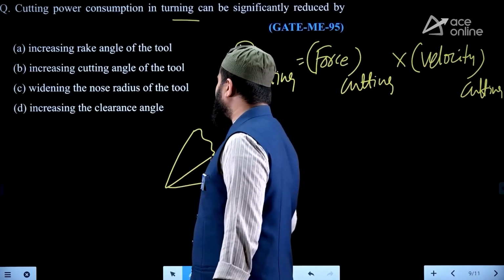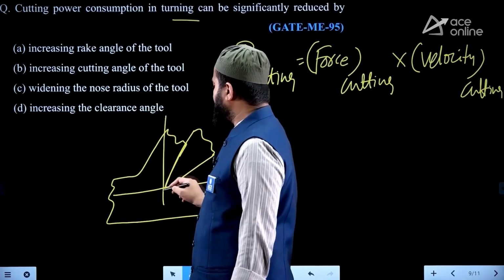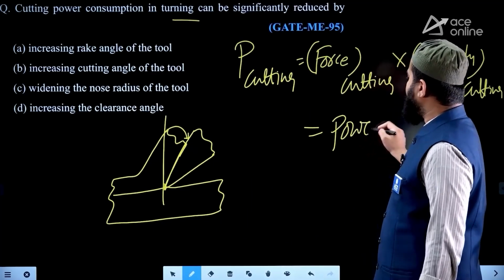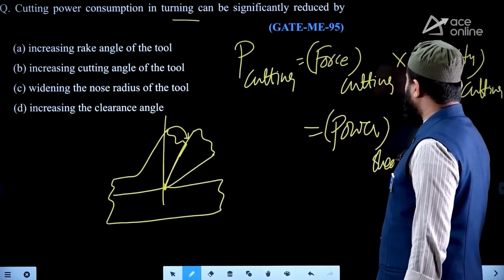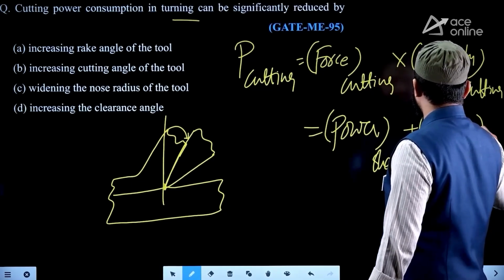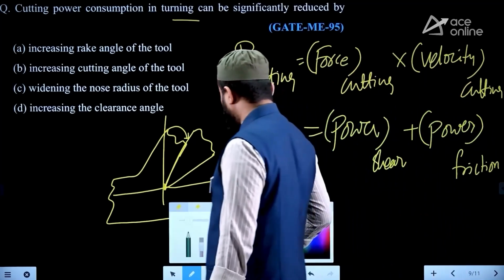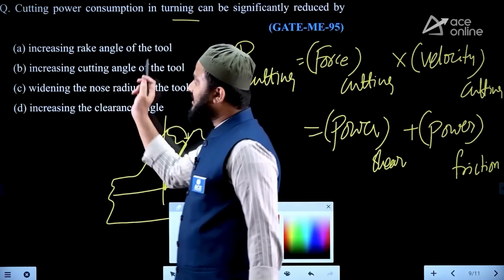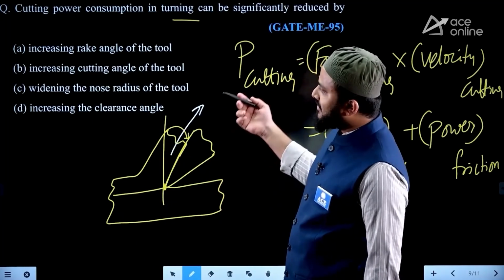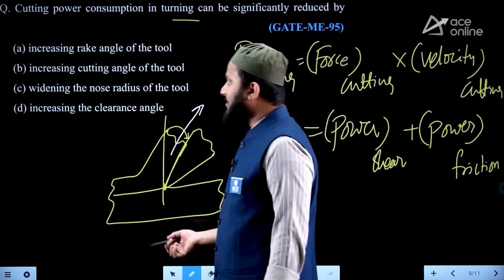You can say it is also one of the reasons why, because frictional power reduces. And instead of cutting force into cutting velocity, the cutting power, that is the total power, is a summation of shear power and friction power. The friction present between the chip-tool interface we must overcome. Therefore, increasing the rake angle of the tool reduces the friction, so frictional power reduces.